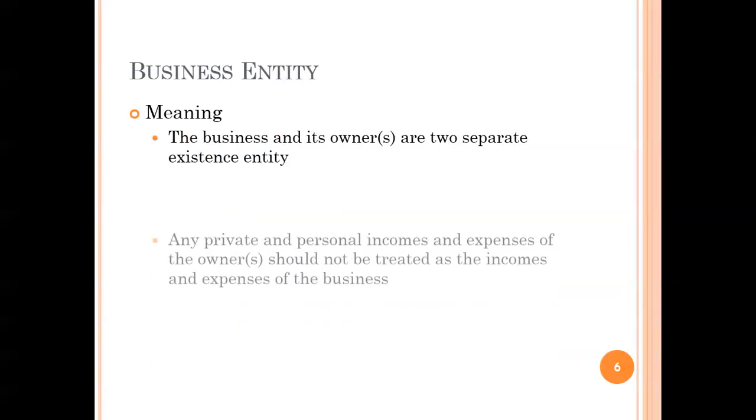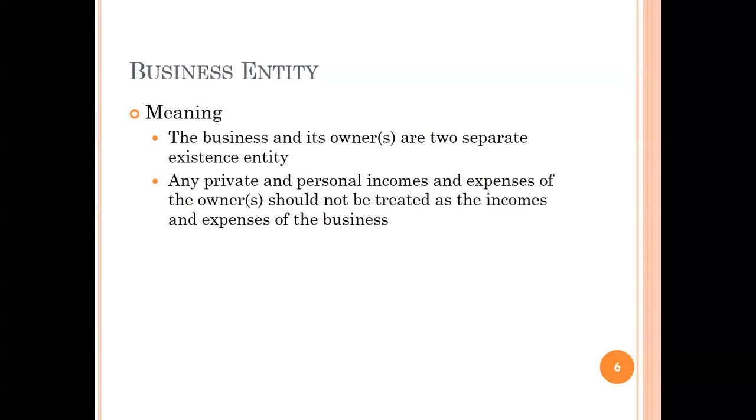First, I will go to the business entity concept. What do you mean by this? See, the business entity concept says the business and its owners are two separate entities. Means the business is different from its owner.